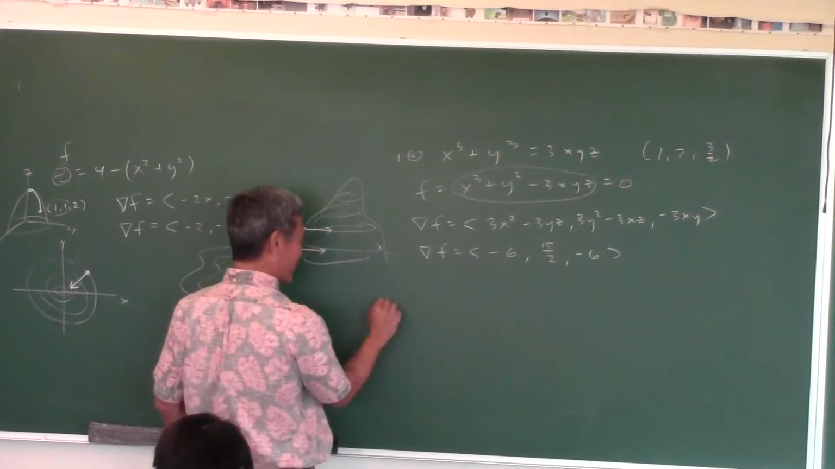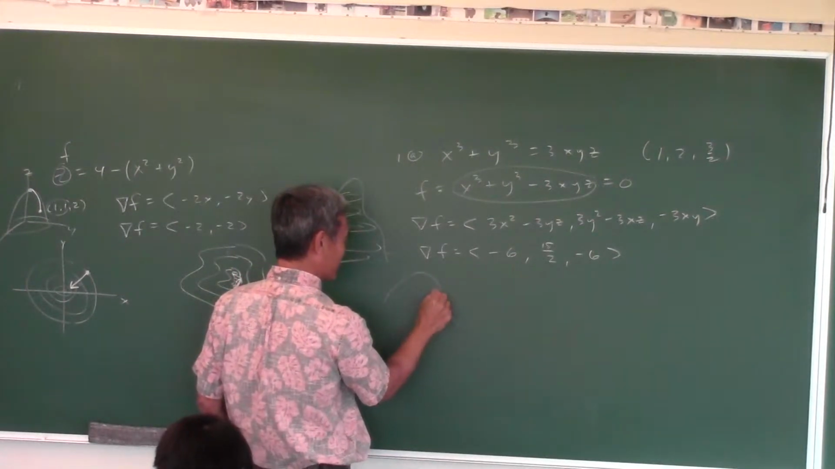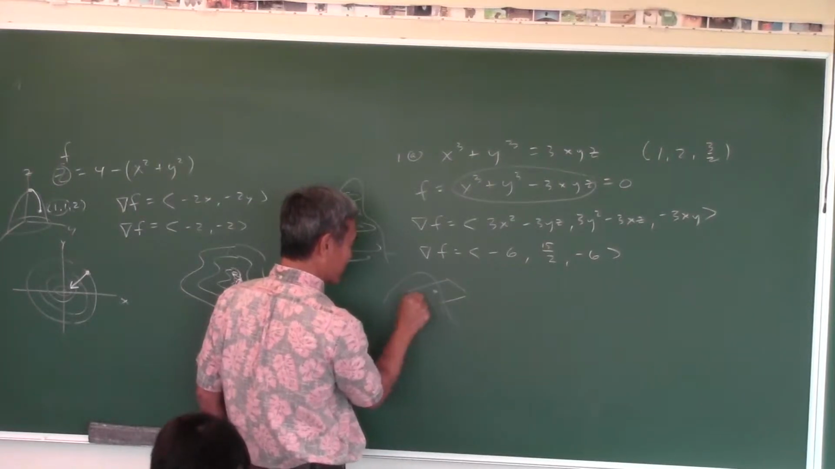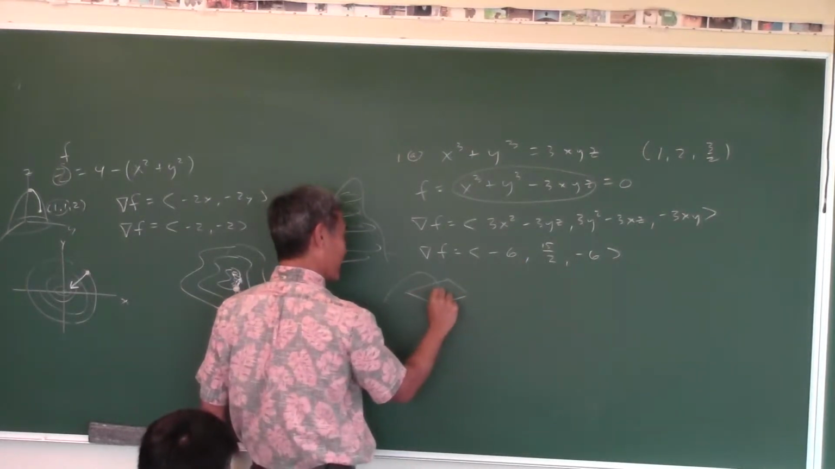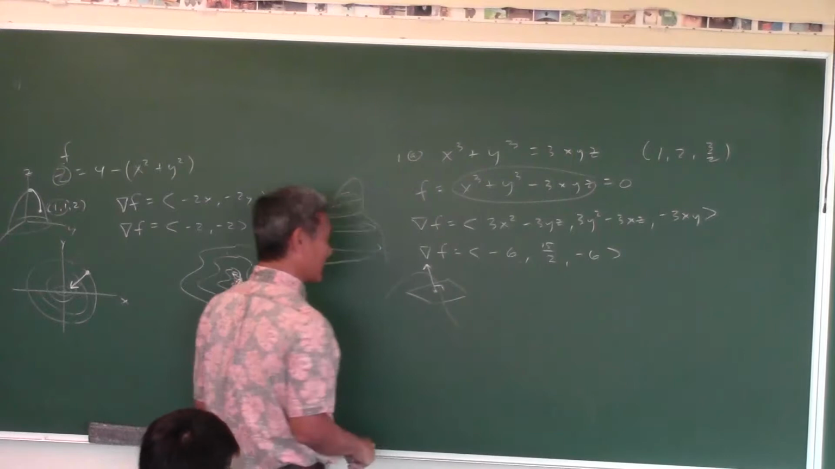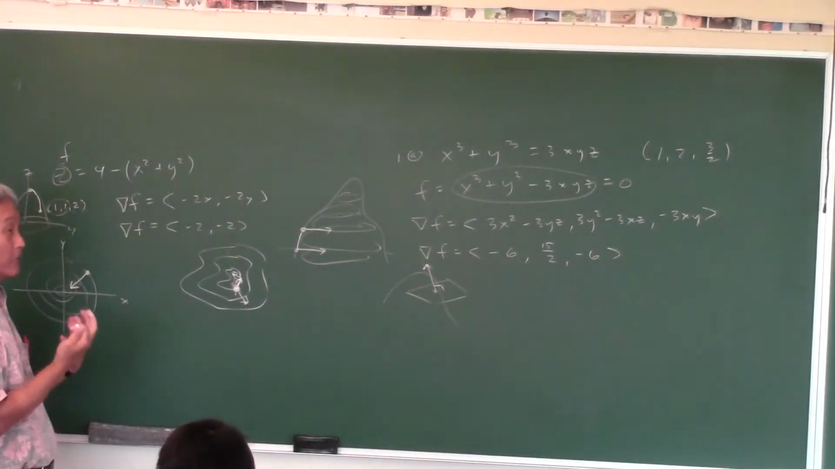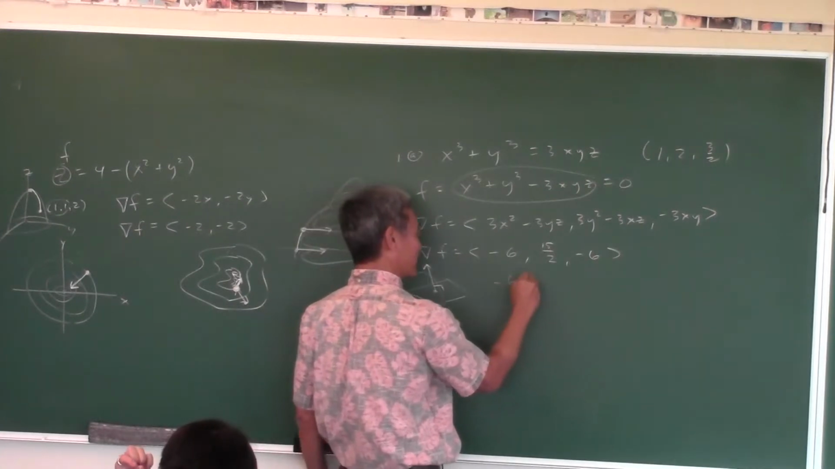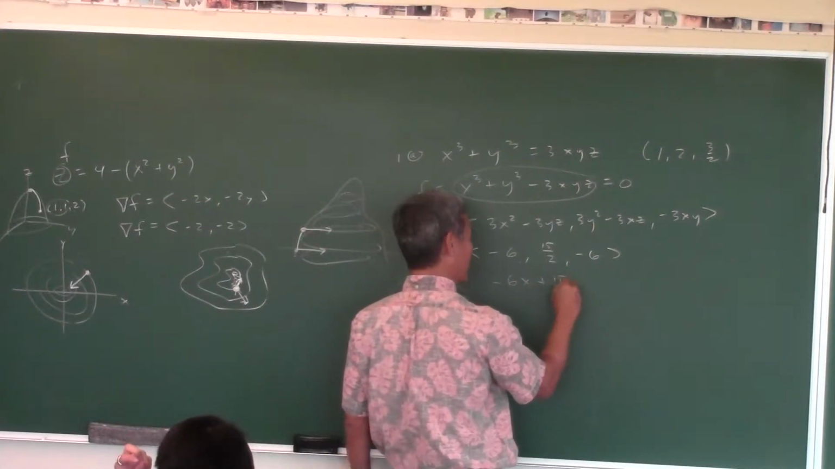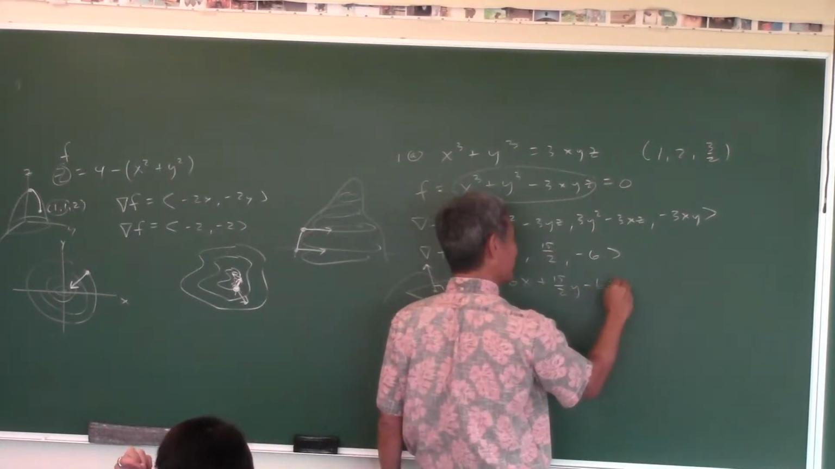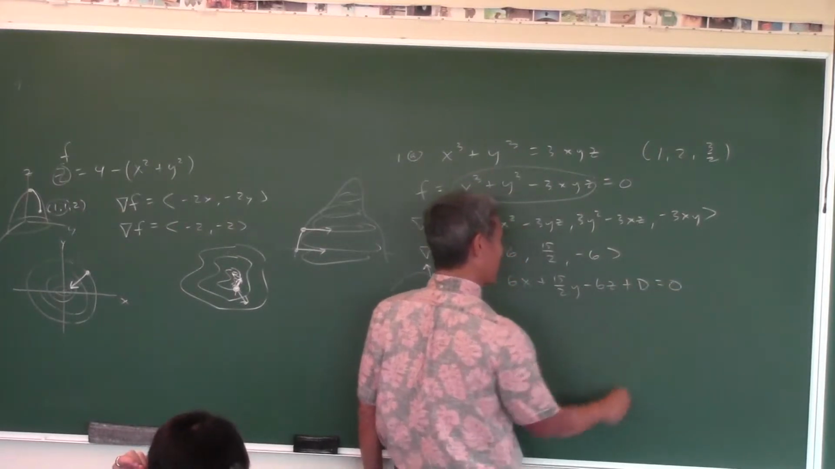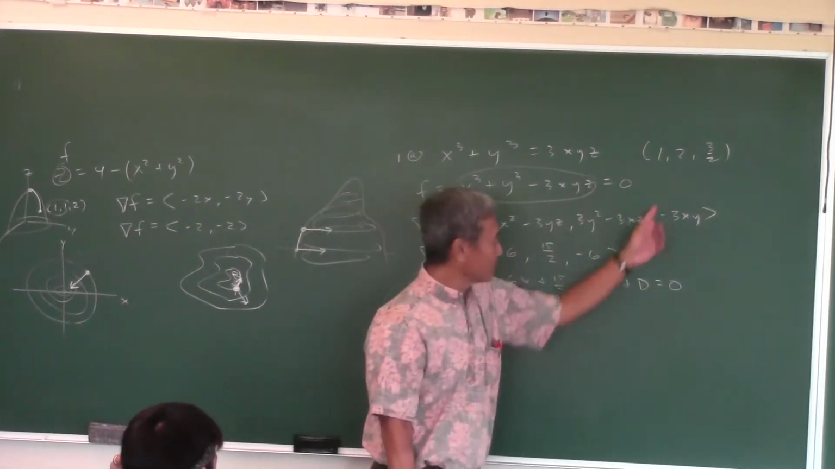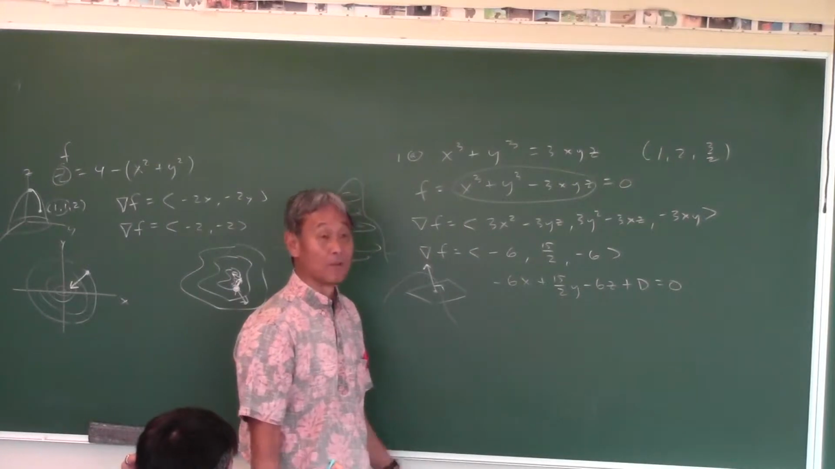Whatever the surface looks like, this three-dimensional surface, at this point, here's the tangent plane. This vector is perpendicular to that tangent plane, and that's what you need to write an equation of the plane. So the equation of the plane is simply negative 6x plus 15 halves y minus 6z plus d equals 0. Then you plug in that point to figure out what d is, and then simplify the equation.